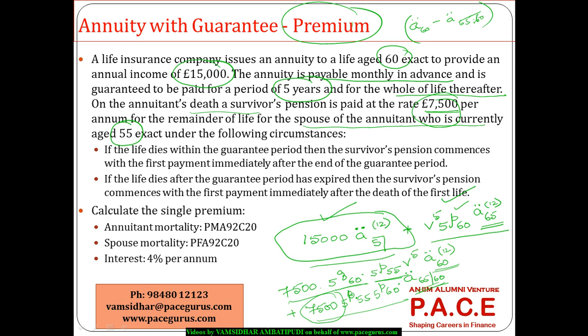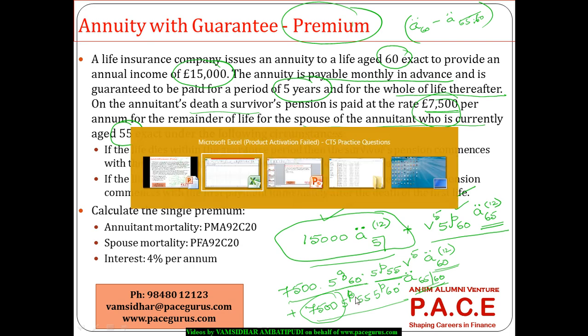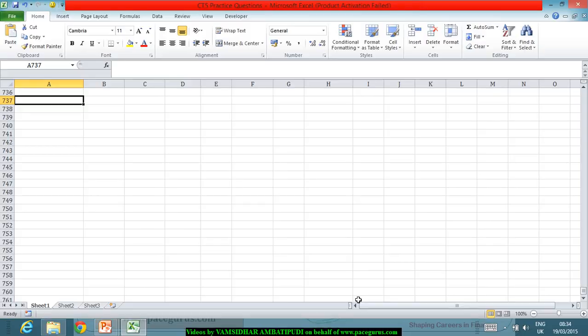So let me start off with the first thing, which is the annuitant part. Probably these four are the payments. So what I'll look at is four phases.